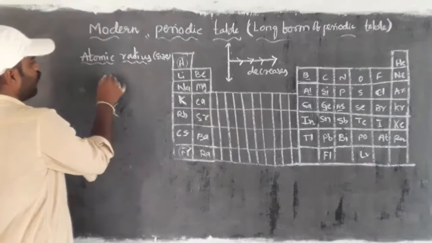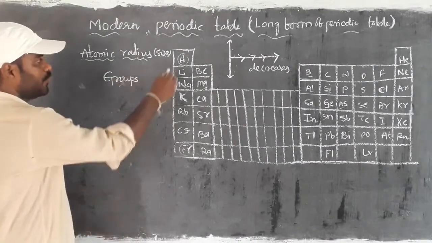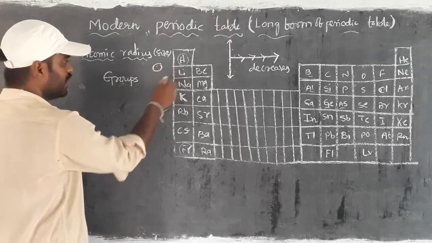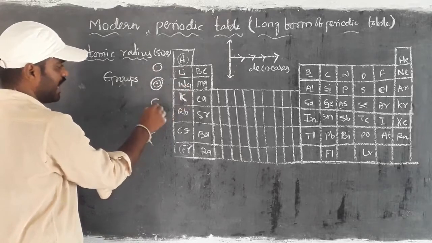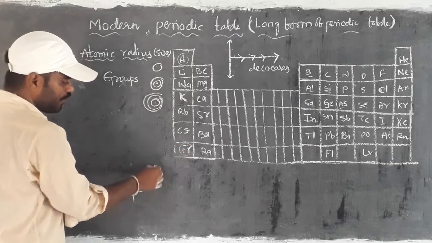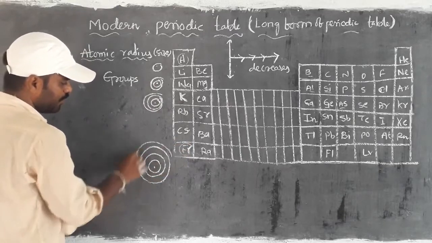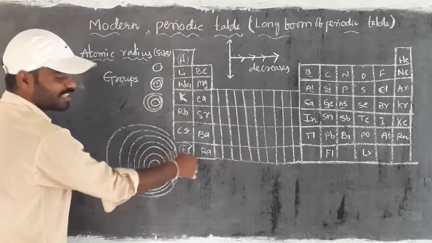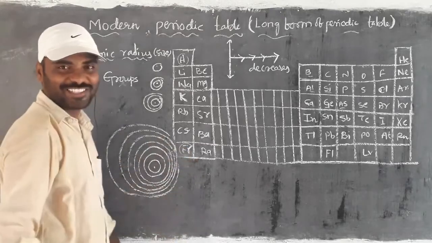Atomic radius, how is it changed in the groups? For that, if you take hydrogen, it is having only a single shell. If you take lithium, it is having 2 shells. If you take sodium, it is having 3 shells. Like that, if you continue up to francium, it is having 7 shells. 1, 2, 3, 4, 5, 6, 7. I have not extended to the right side, so don't get confused, because it is able to cover francium.